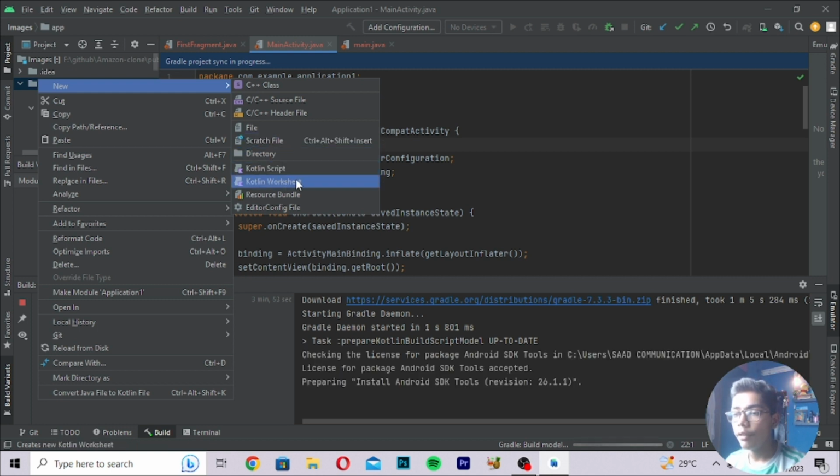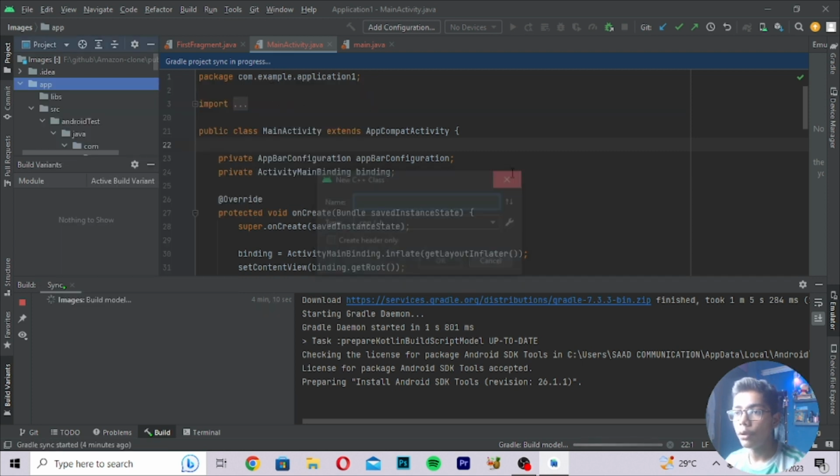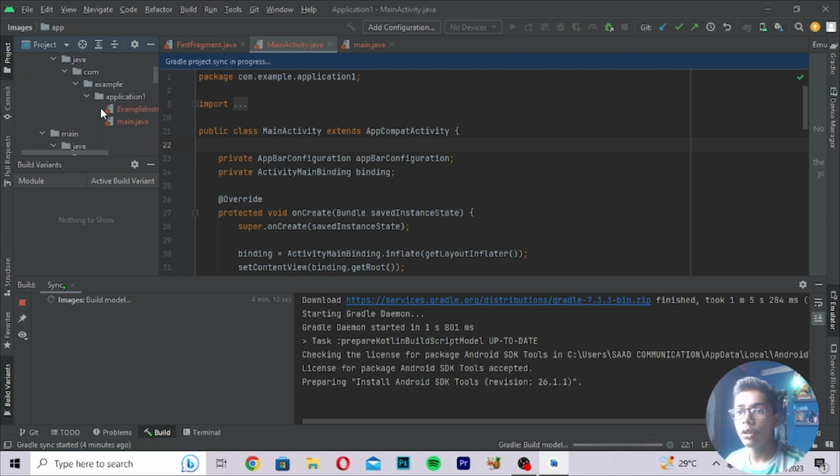You can just work with Kotlin as well, but we will not be working on Kotlin because it moves on to advanced level. We'll be only working on the Android file here, and we'll be building the Android application by using this file only. So you can see we are getting all this stuff. You can see the downloaded version of this file as well, and then you can work on this file. If you want to create it, you can, but I think you should not be creating this file because we will not be needing it.